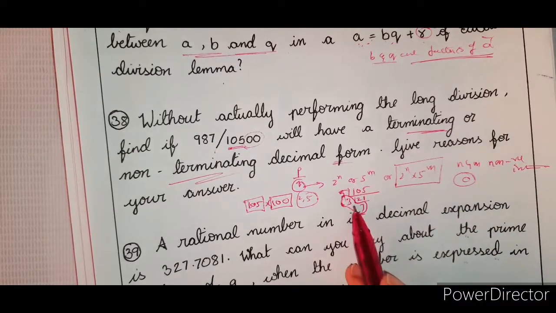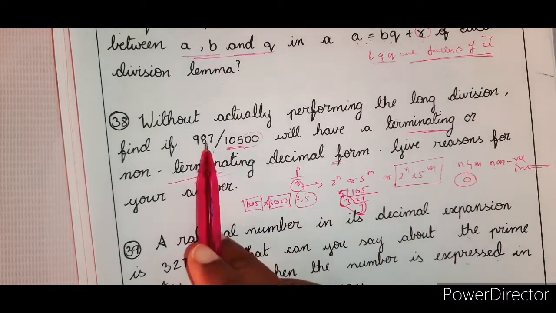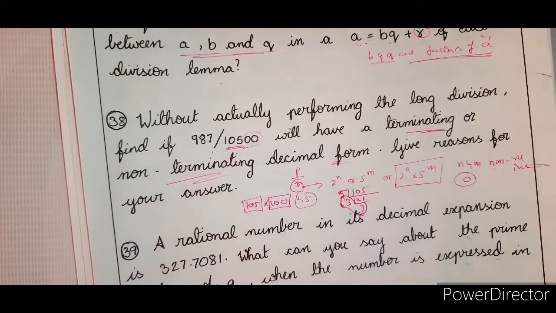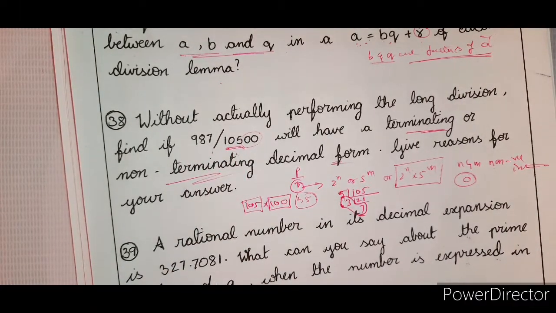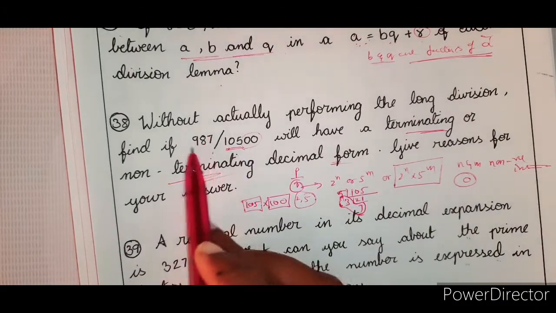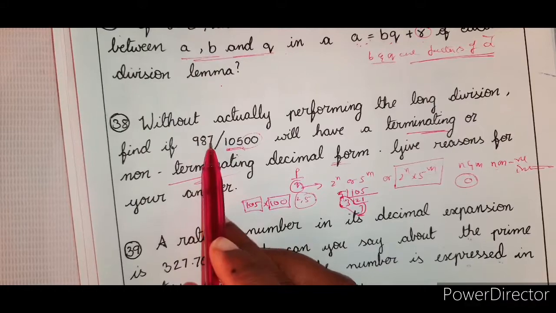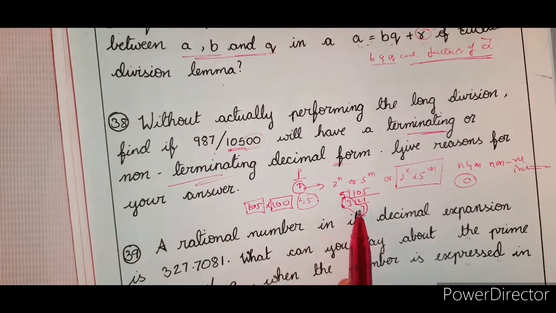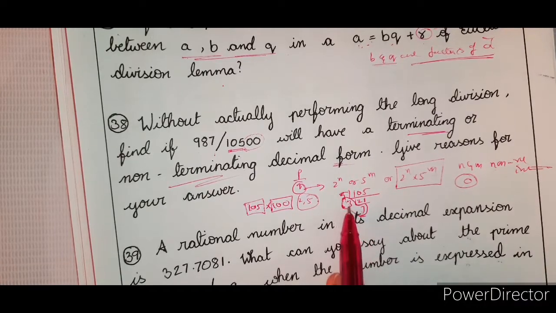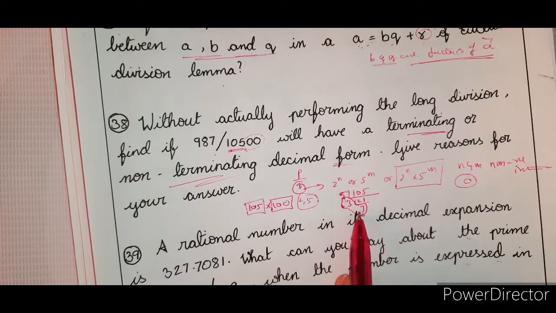Never do that, because while defining the rational number itself, I said p and q should be co-primes, that means they should not have a common factor other than 1. That means we have to see whether 987 can be reduced into the form of 3 and 7s or not. Without checking this, please don't write, because so many students make the same mistake.